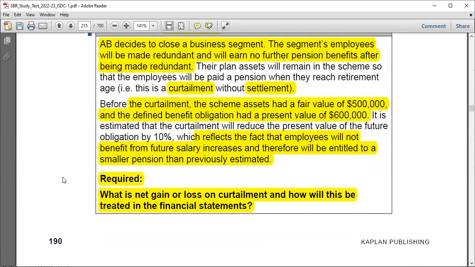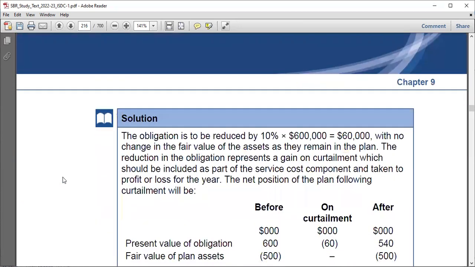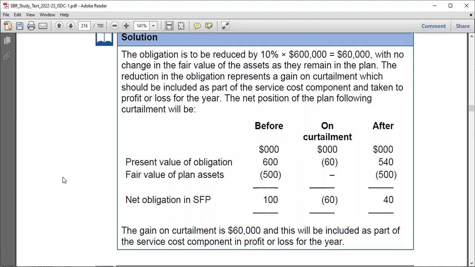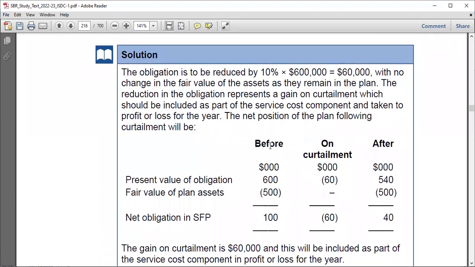The obligation was actually 600,000. So if you come here, you have to know what was there initially and then what has changed. If you start with before here, we had the present value of obligation, which is a liability, is 600,000. Remember, I told that for something affecting liabilities, we usually use positive value, and for assets, we use negative value. But it's not necessary. This is just a decision because most of these plans have a net deficit.